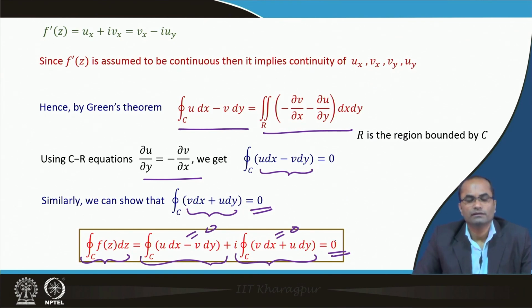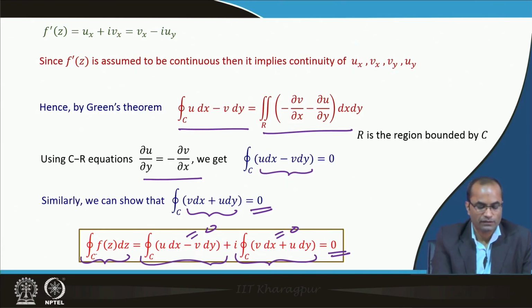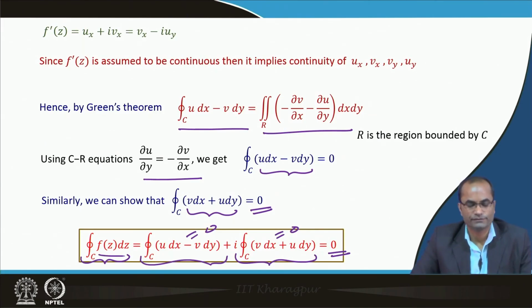So, this integral of f z dz over this C is equal to 0 if f z is analytic in a domain or on C and the domain enclosed by C. Then we have this result that the line integral of f z is actually 0.